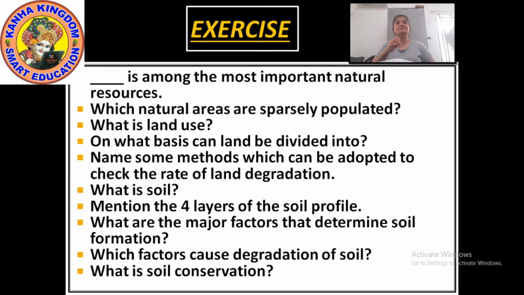These are the major factors which lead to soil degradation. I repeat again, deforestation, overgrazing, overuse of chemical fertilizers or pesticides, rainwater, landslides and floods are the factors which lead to soil degradation. Okay?